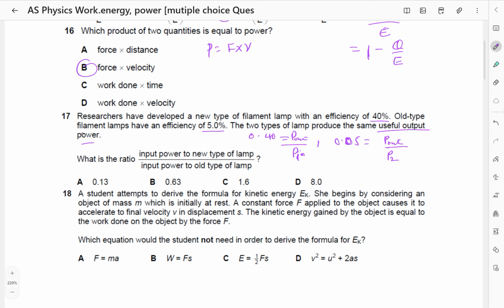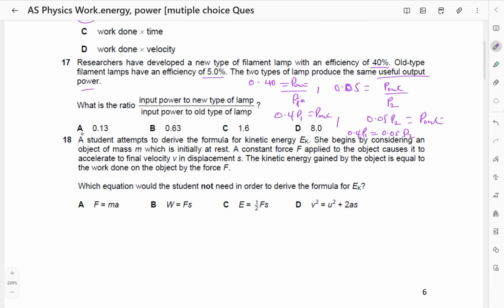Because P out is the same, I'll cross multiply and I get 0.4 times P1 is equal to P out. And for the other side, 0.05 times P2 is also equal to P out. So I equate the two equations: 0.4 P1 is the same as 0.05 P2.